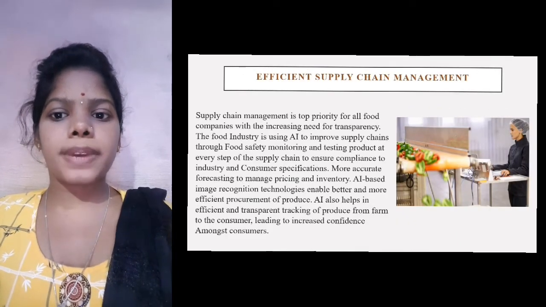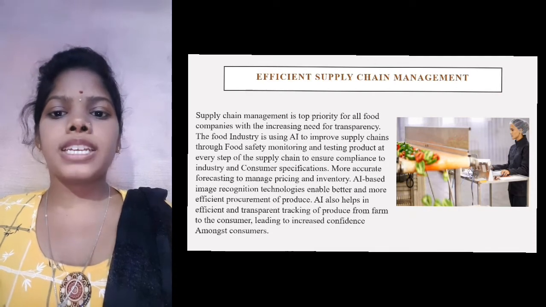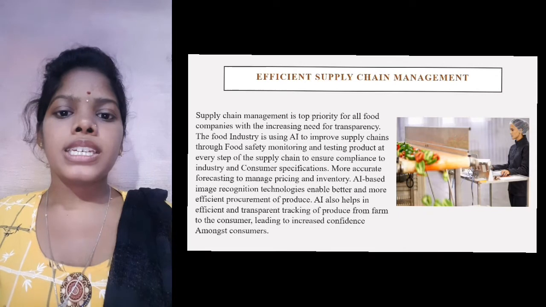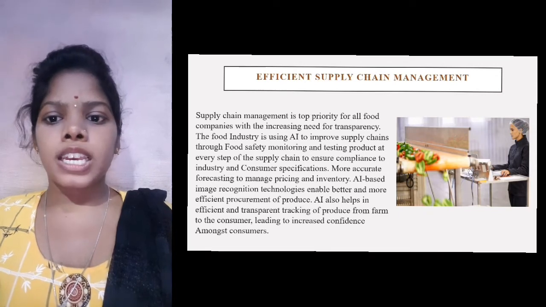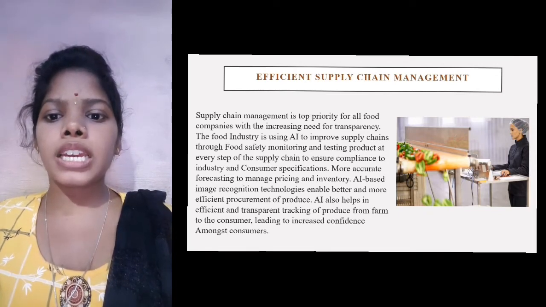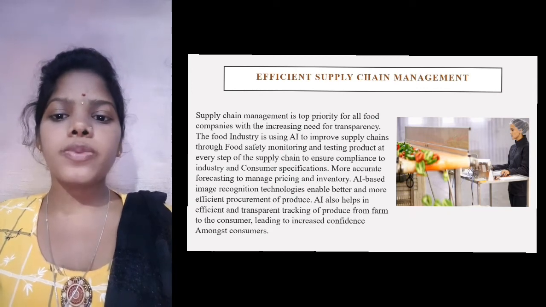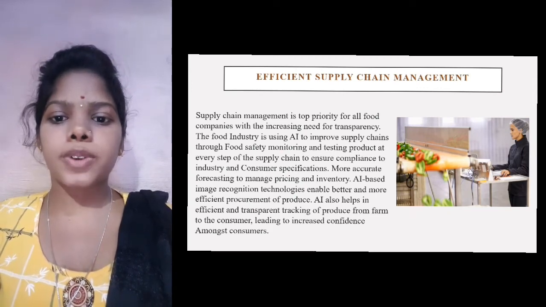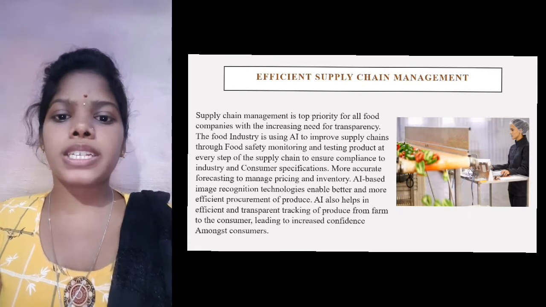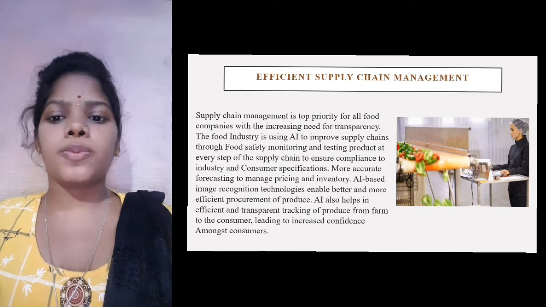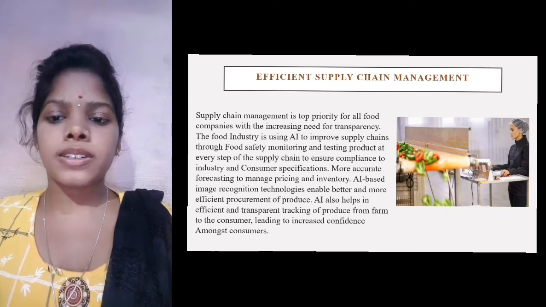Efficient supply chain management. Supply chain management is a priority for all food companies with the increasing need for transparency. The food industry is using AI to improve the supply chain through food safety monitoring and testing product at every step of the supply chain to ensure compliance to industry and consumer specification.